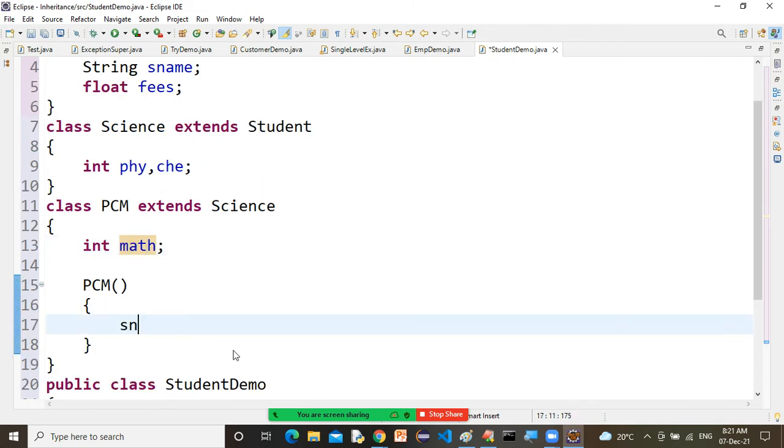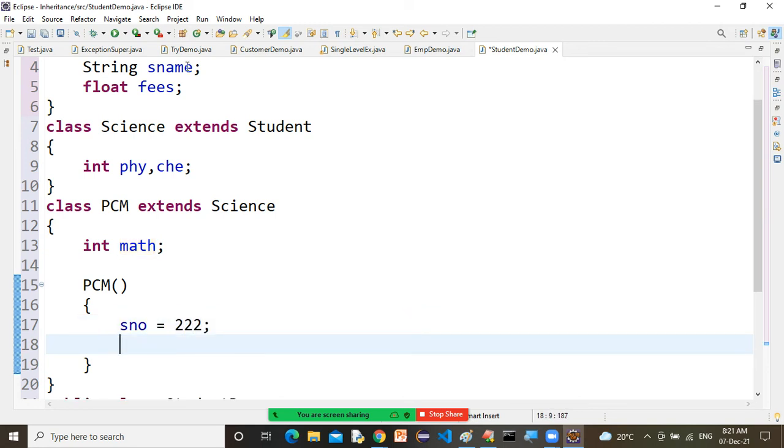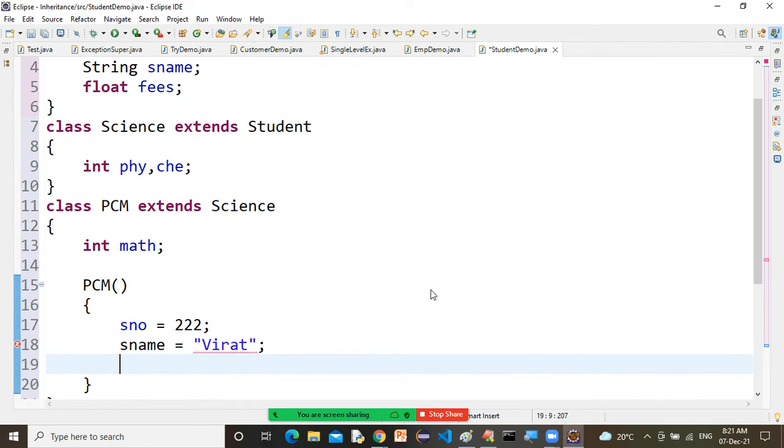So let's initialize the values. First, sno is equal to, let's say, 222. Look at next: sname, fees, physics, chemistry, and math. Sname is equal to, let's say, Virat. Now, fees, sir: 12900.